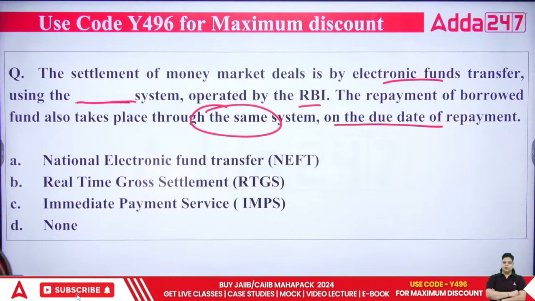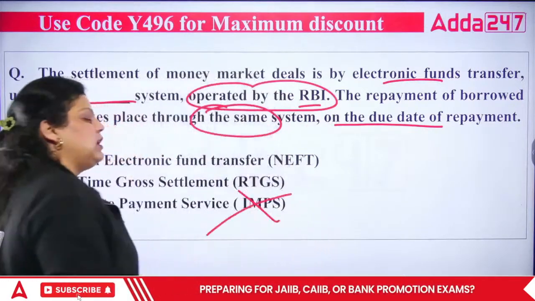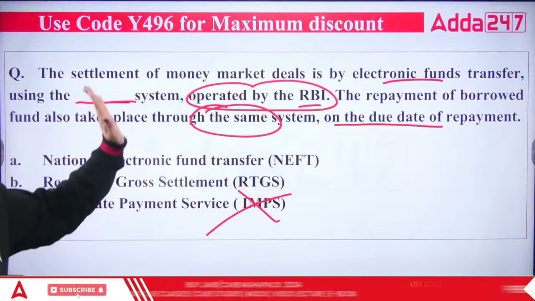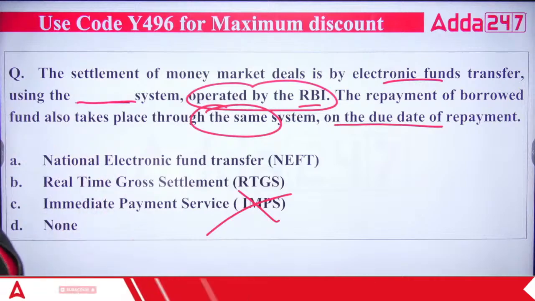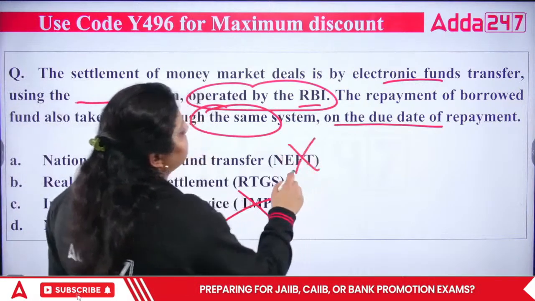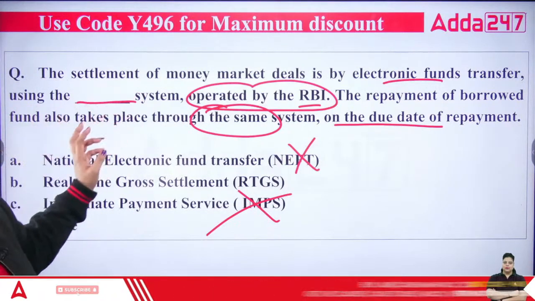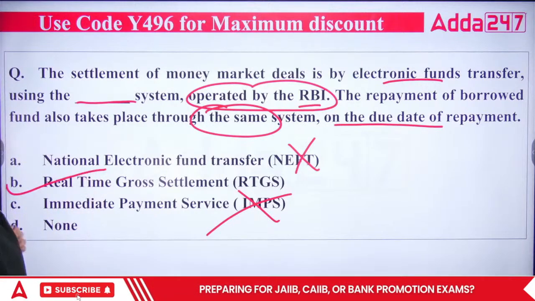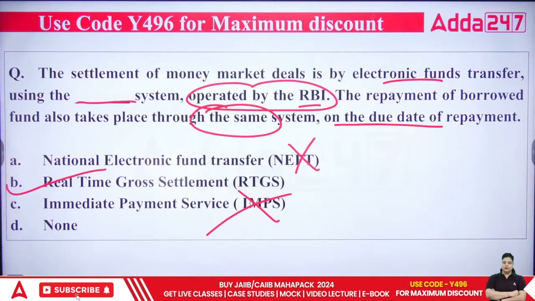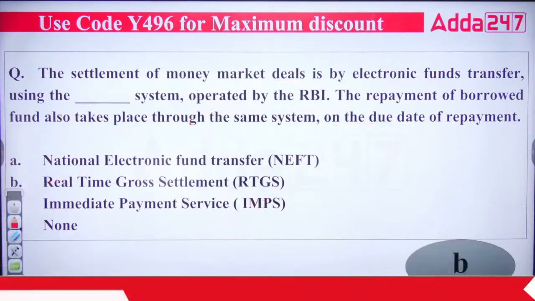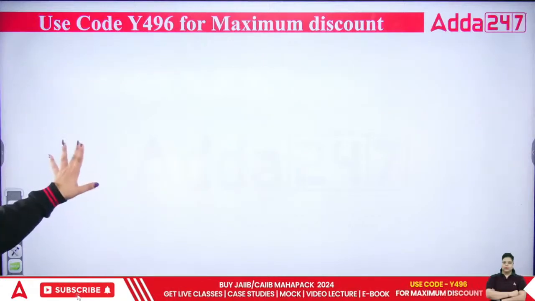Achha, one thing is there, you can eliminate one option here. It is saying operated by RBI. If it is operated by RBI, it cannot be IMPS, because IMPS is operated by your NPCI. And the second thing is, it also cannot be NEFT, because NEFT does not perform gross settlement, and in the case of money market deals, you have to perform gross settlement. The right answer is the RTGS system. So electronic fund transfer using the RTGS system settles the money market deals. So option B will be correct. All three are 24/7 services now. Okay. Next question.